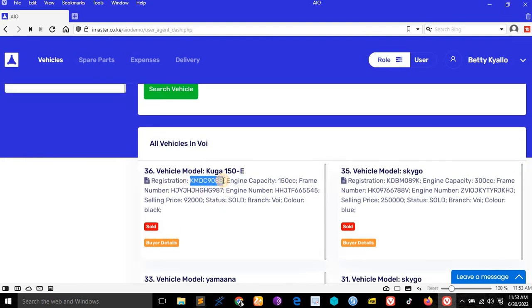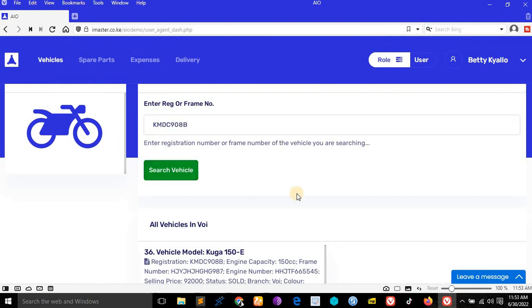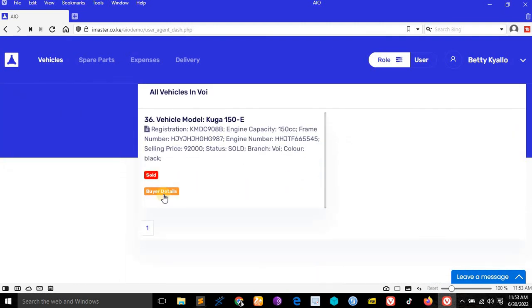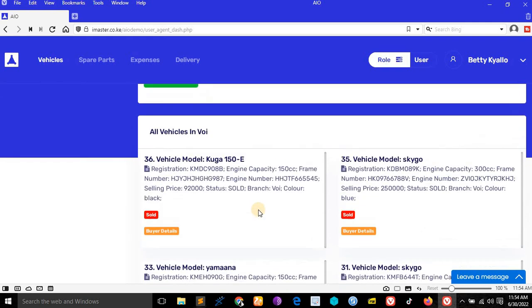For example, if she searches with this number like this, she will get the response. She can print, she can see the buyer details, because this is in a branch. You see, this is in a branch. She cannot add vehicles. The vehicles should be added by either the admin or the verified admin, both the non-verified and verified. They add the vehicles for them.